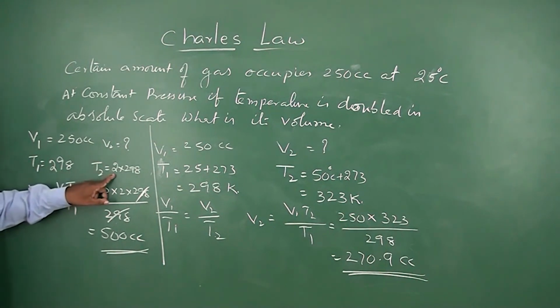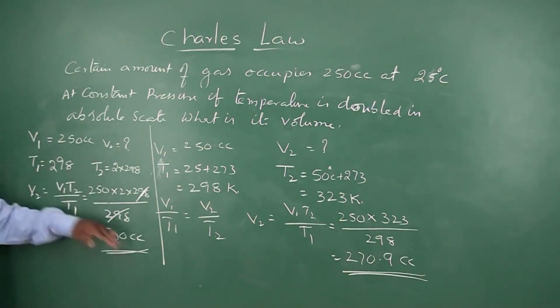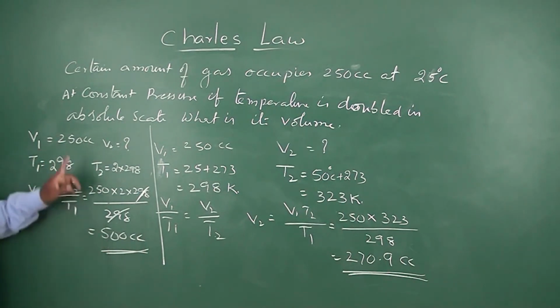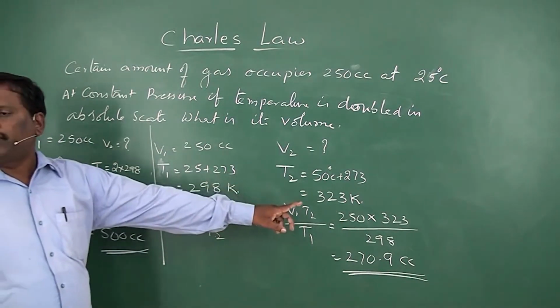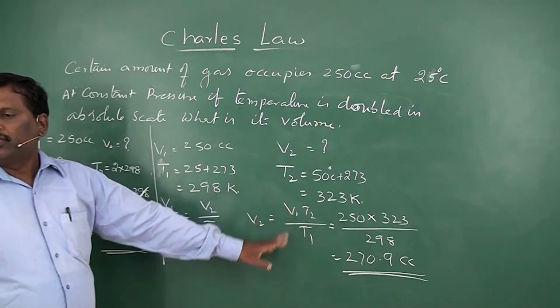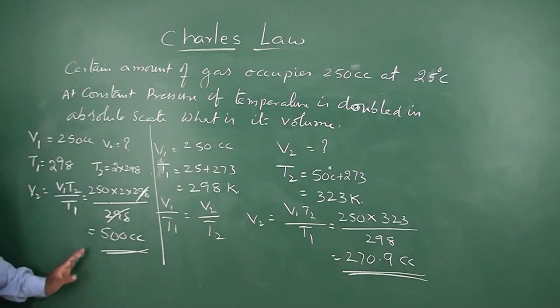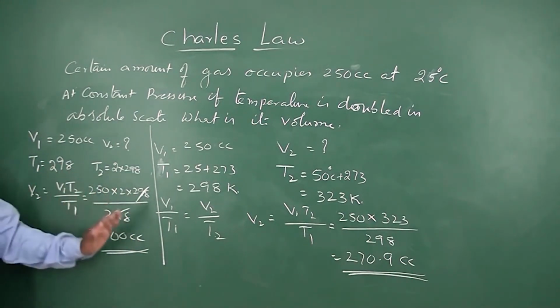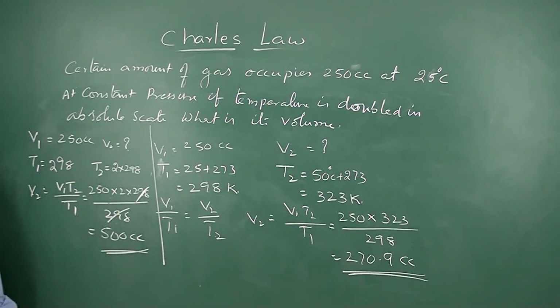Temperature doubled in the absolute scale, the volume will also be doubled. If the temperature was doubled in the absolute scale, the volume of the gas will become 500 from 250. That means the volume is doubled. If the temperature is doubled in the absolute scale, the volume will be doubled, but not in the case of the centigrade scale. If the temperature was doubled in the centigrade scale, the volume will not be doubled. The volume will be doubled only when the temperature in the Kelvin scale or absolute scale was doubled. That is the difference in the two parameters.